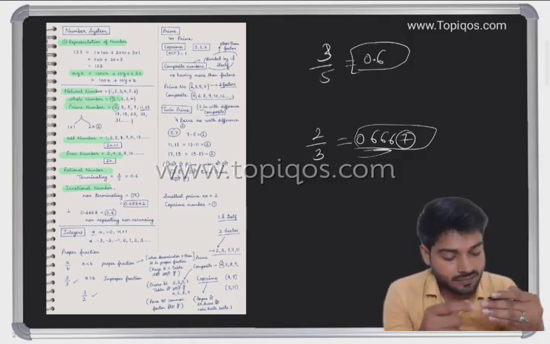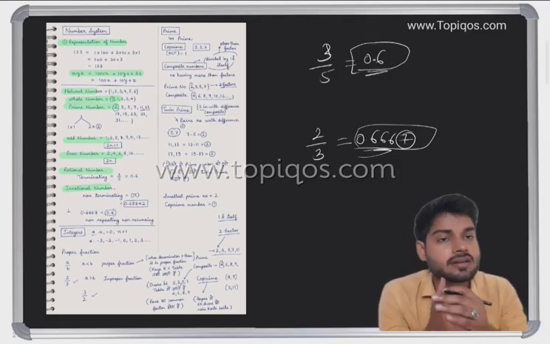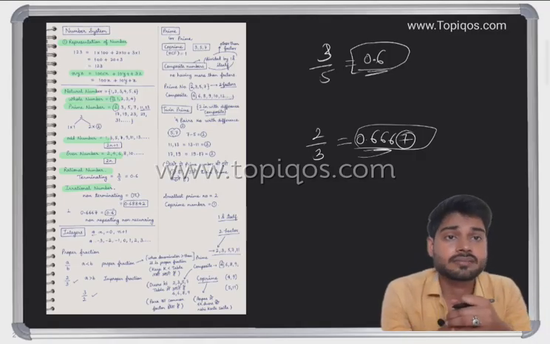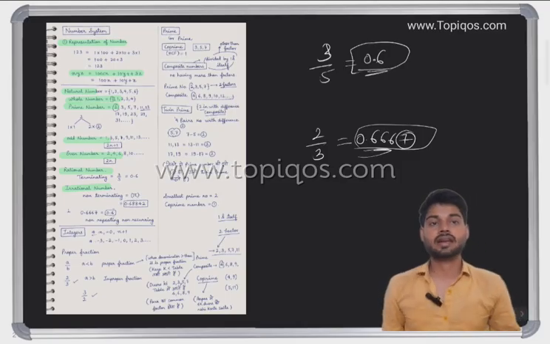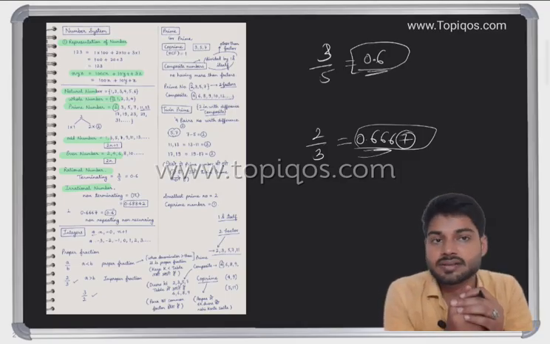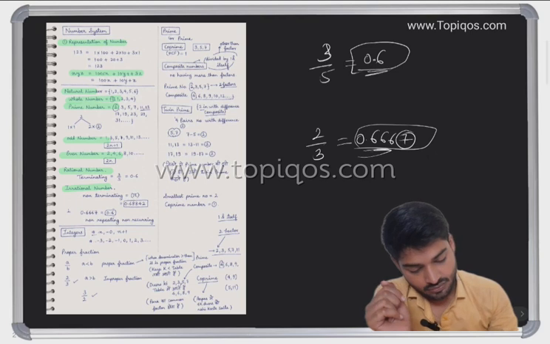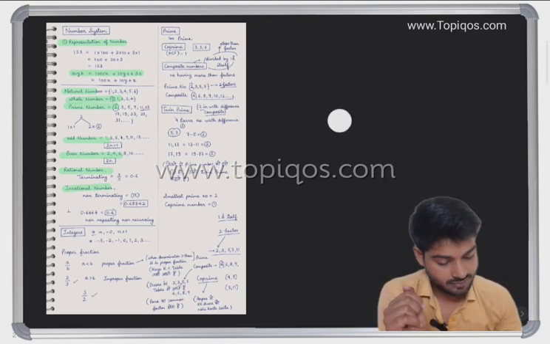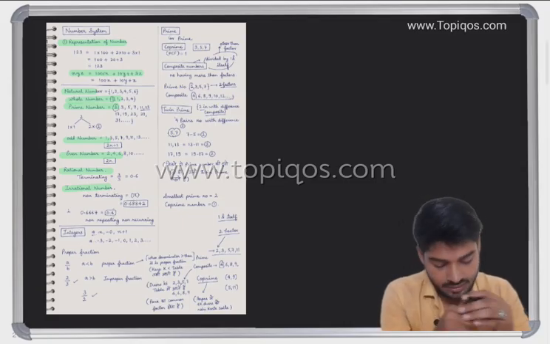So this would be considered an irrational number. And if I write 3/5 and get a single digit, it would be considered a rational number. So we have rational numbers and we have irrational numbers. We have understood both.